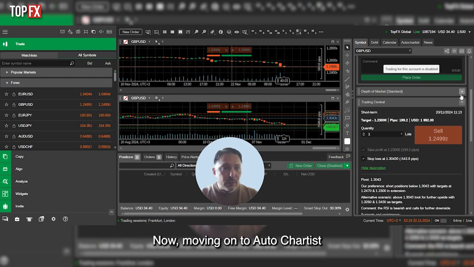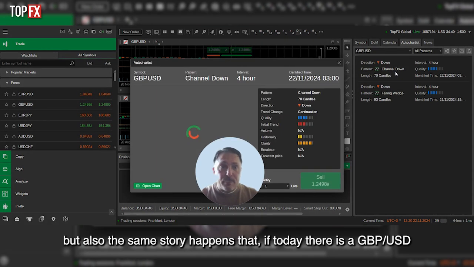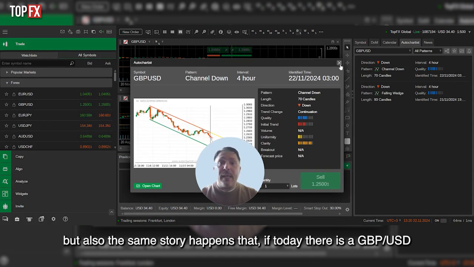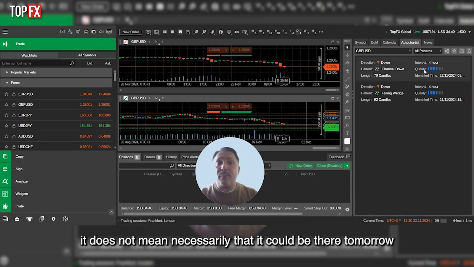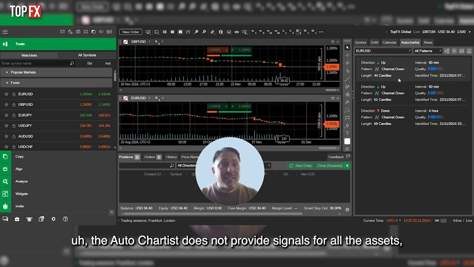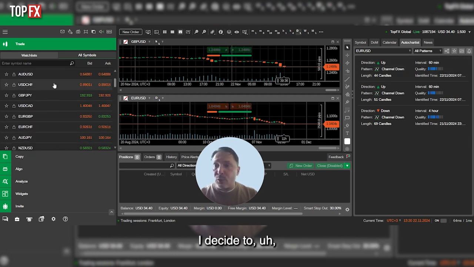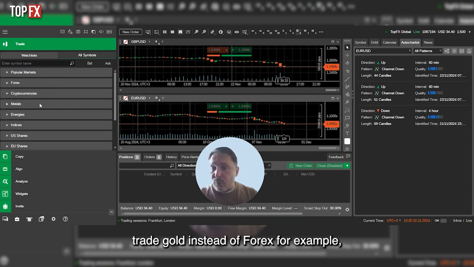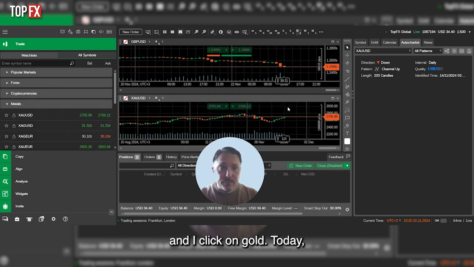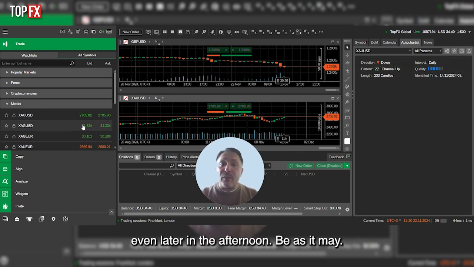Now, moving on to Autochartist, it does the exact same thing with signals updated daily, but the same story applies: if today there is a GBP USD, it does not mean necessarily that it could be there tomorrow. Also, as we said before, the Autochartist does not provide signals for all the assets, so you need to search and see. Let's say I decide to trade gold instead of Forex, and I click on gold. Today, as you can see, there is one. Tomorrow there might be more, or even later in the afternoon.